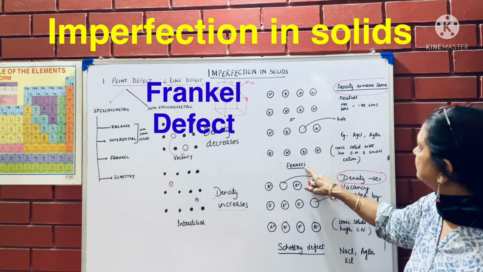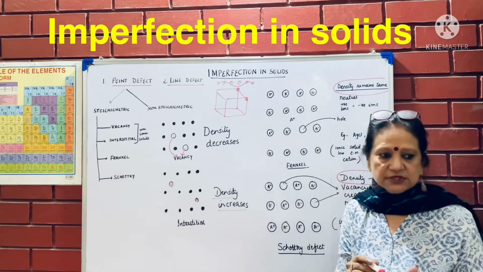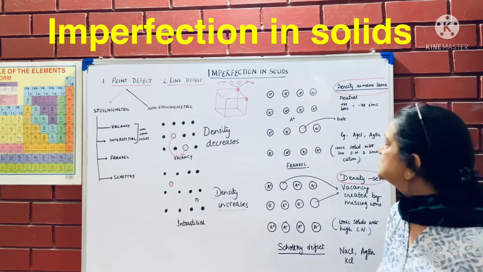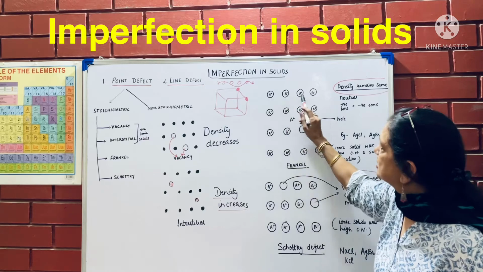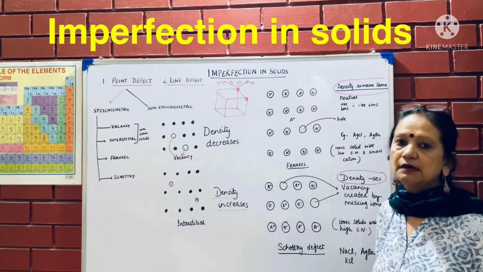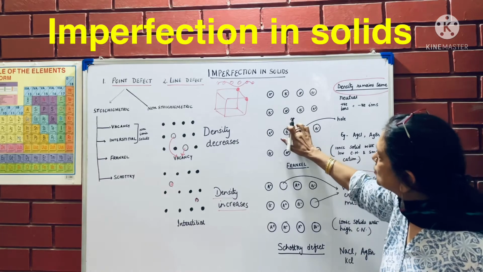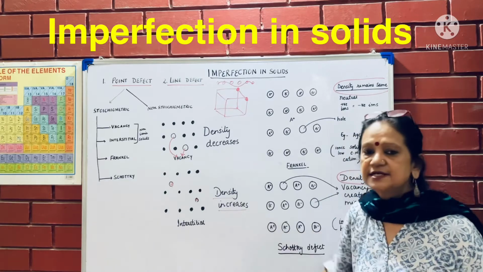Third type of defect is called Frenkel defect. Now in Frenkel defect, this happens in ionic compounds, and in ionic compounds there are positive and negative ions. So all these ions are arranged, and one of the particles goes in between, like here, interstitial.